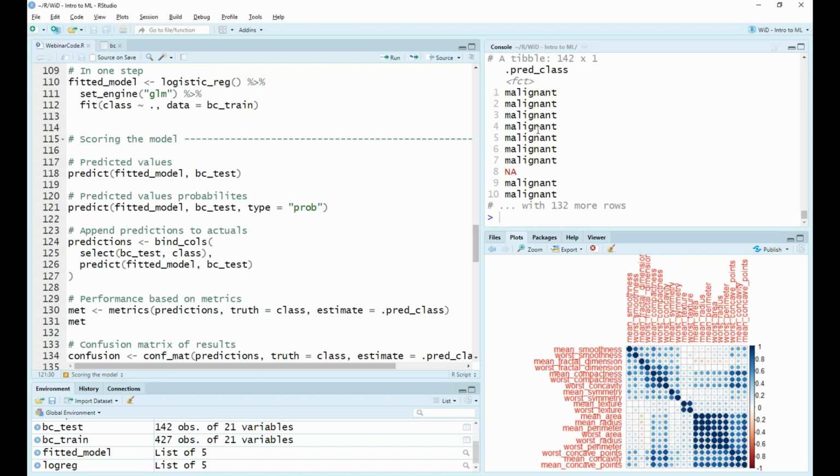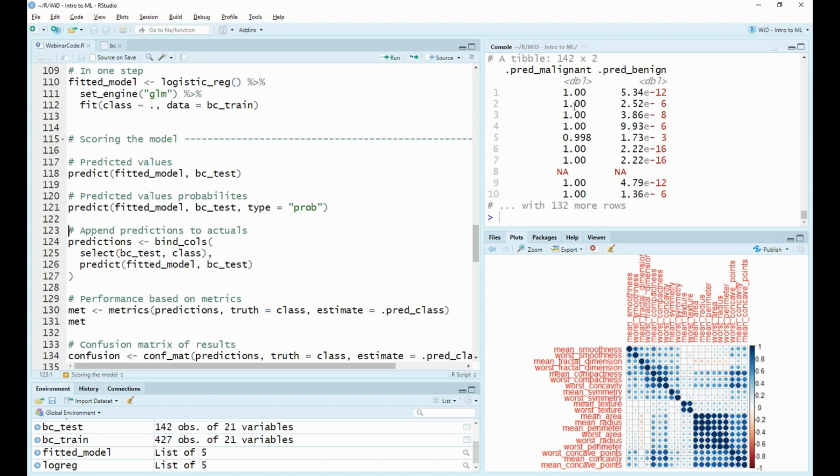Now it's just given us a raw output, telling us whether it's malignant or benign, but we might actually want to see the probabilities behind each of these calculations. So how sure the model is that the class is either malignant or benign. To do that, all we need to do is specify the type argument as prob.